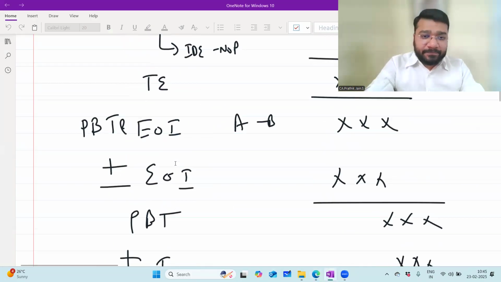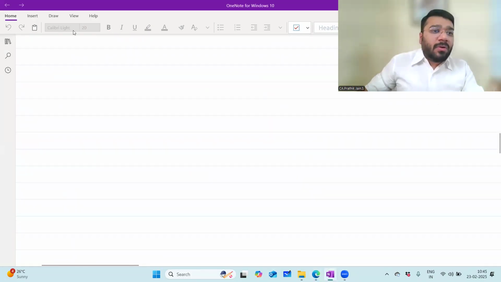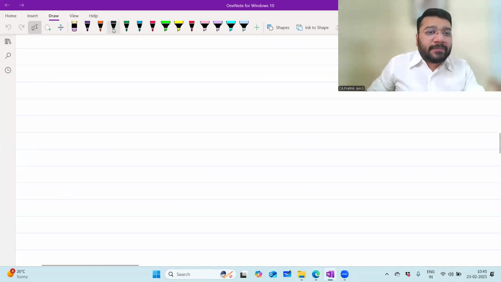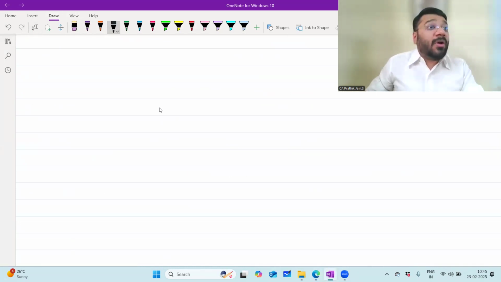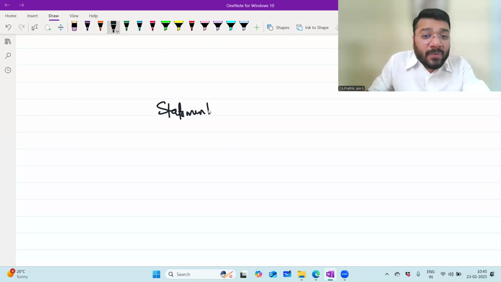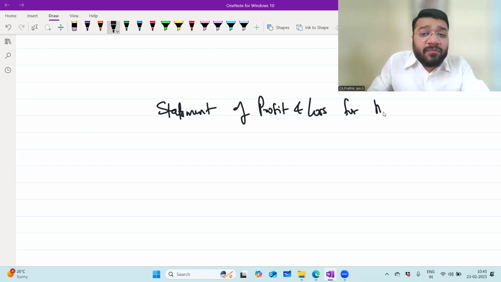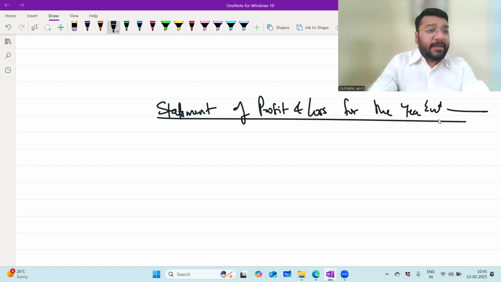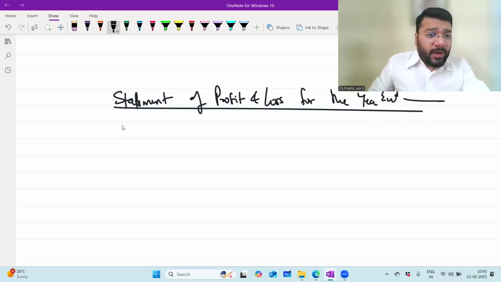Please tell me, what is the heading? How does it look? Tell me the full heading. Statement of, can you write P&L? No. Statement of profit and loss for the year ended so and so. Correct? Under that, what is it?